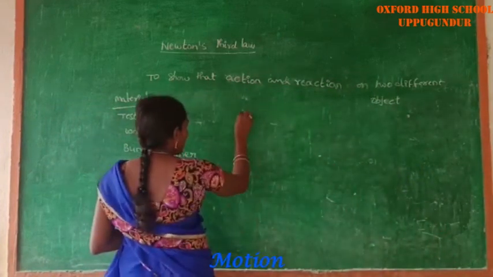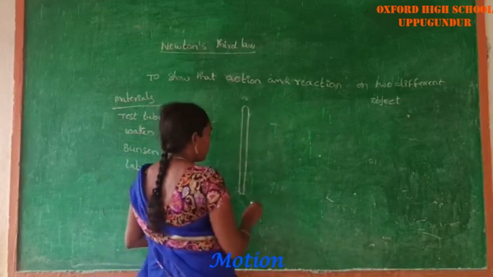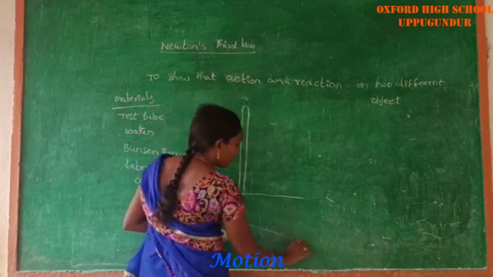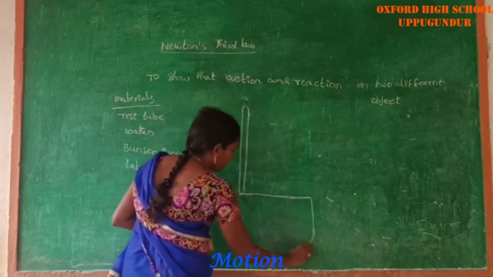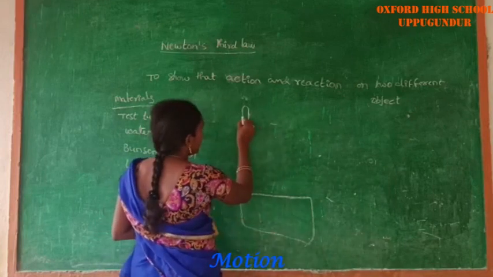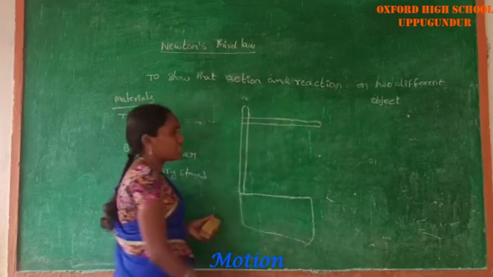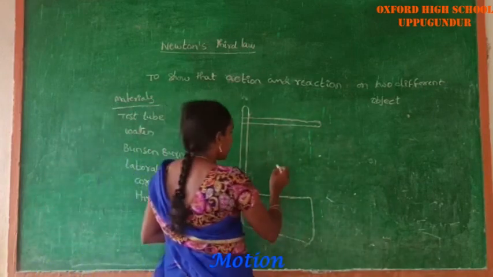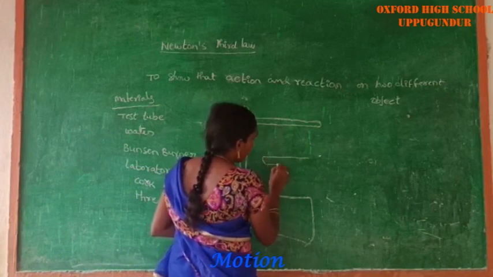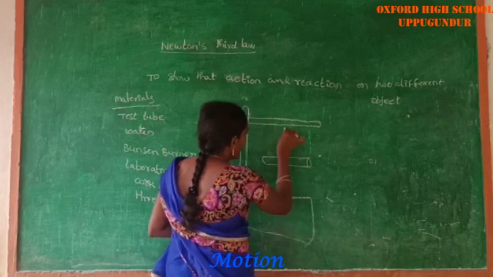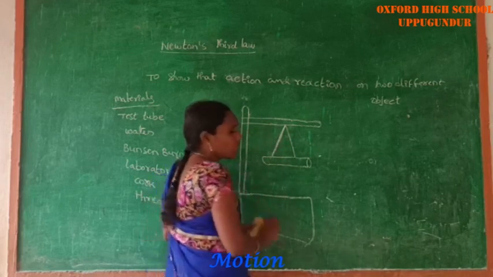Now, first of all, we have to take the laboratory stand, also called a retort stand, which is used in a chemical laboratory or physics lab. This acts as a hanger. Next, take the test tube, which is placed horizontally with the help of two strings or threads.